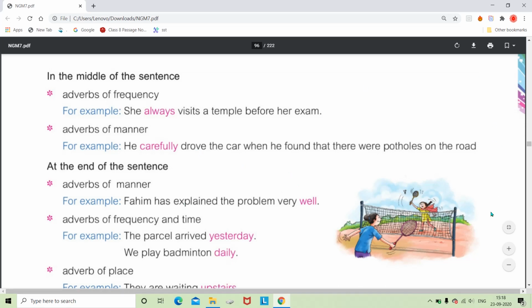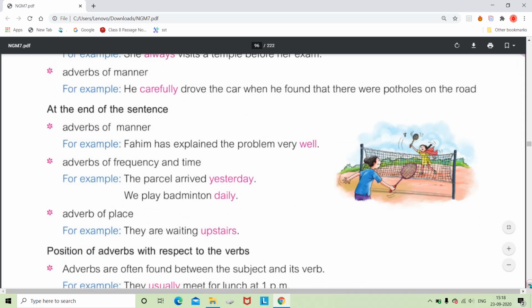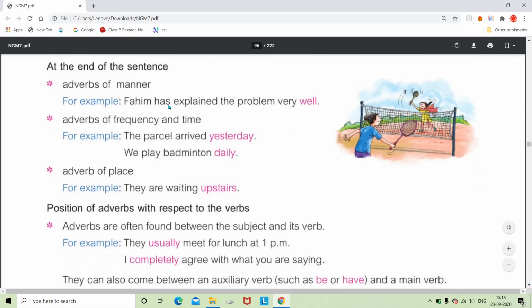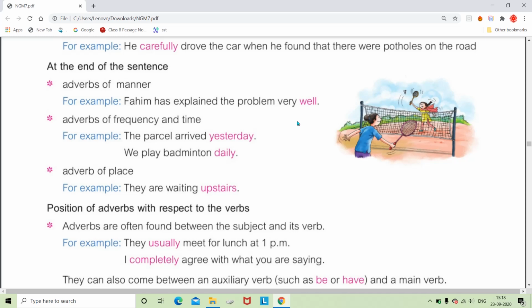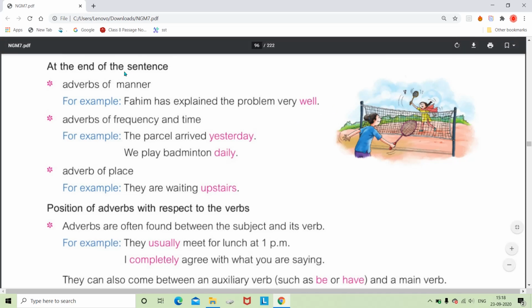And now there are some adverbs which can be used at the end of the sentence, like adverbs of manner. As I said, Fahim has explained the problem very well. So here well is the adverb of manner, meaning how he explained the problem. When we ask a question with how, it shows us the manner, that in this manner he explained. So this well is the adverb of manner, and it has been used at the end of the sentence. And adverbs of frequency and time can be used at the end of the sentence as well. And adverb of place can be used at the end mostly.